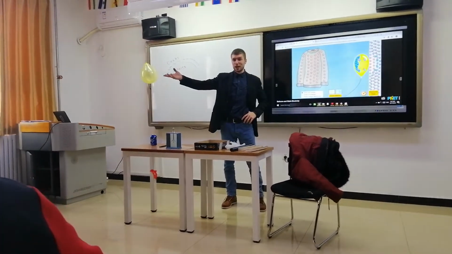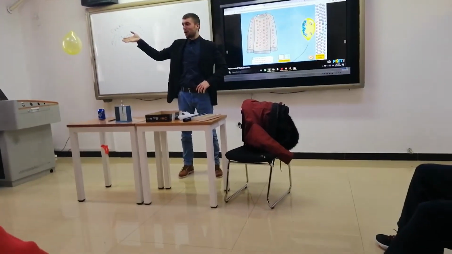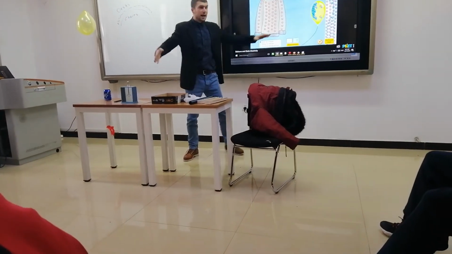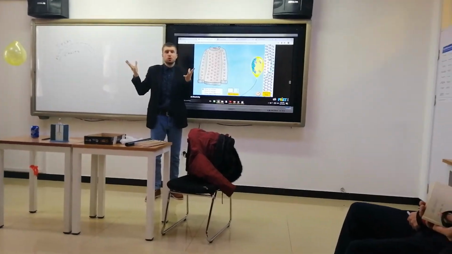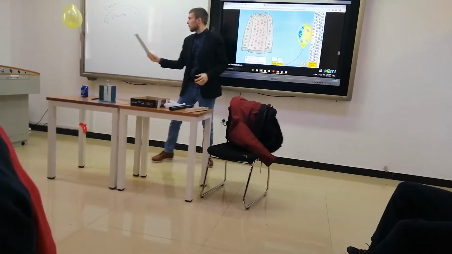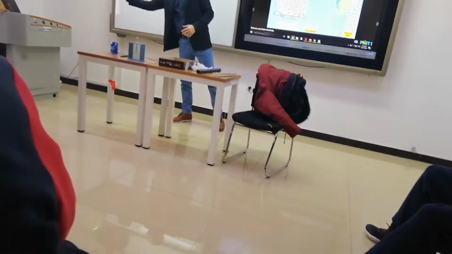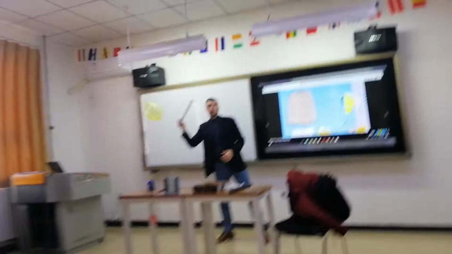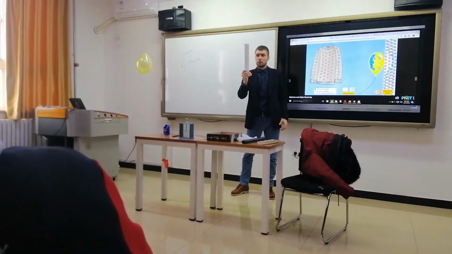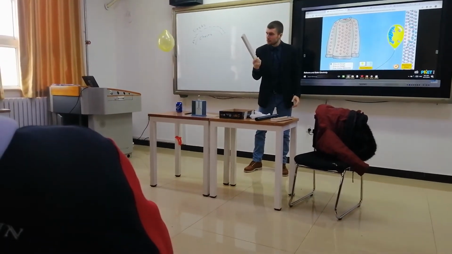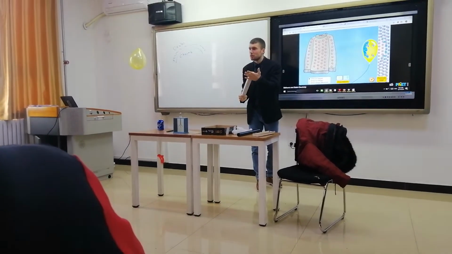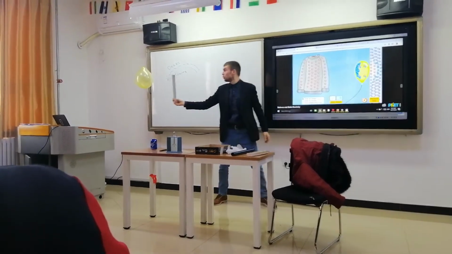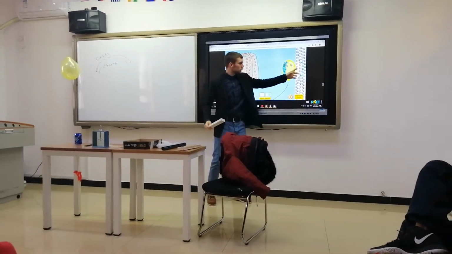So, why was the ball attracted to her? Actually, she was neutral. In the same way, you see, this ball even can be attracted to the paper tape. But the paper is neutral, right? The reason for this ball to be able to be attracted to the neutral object is this.